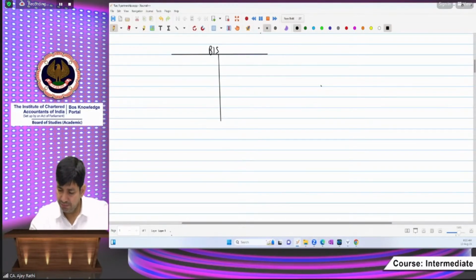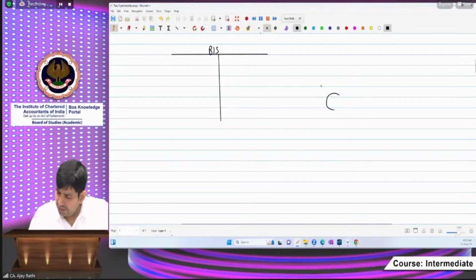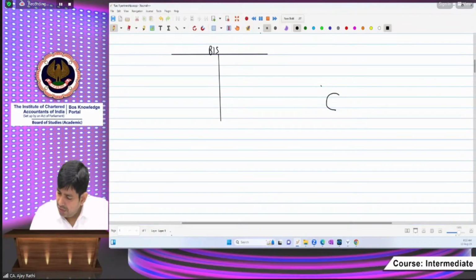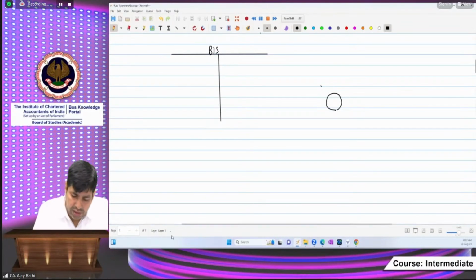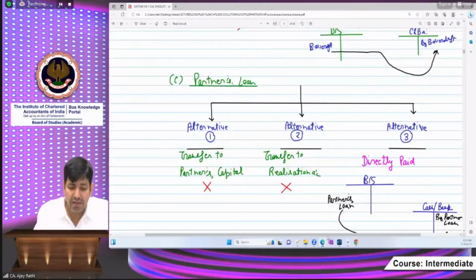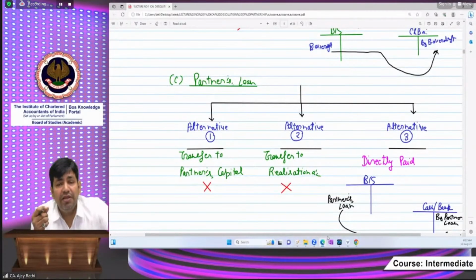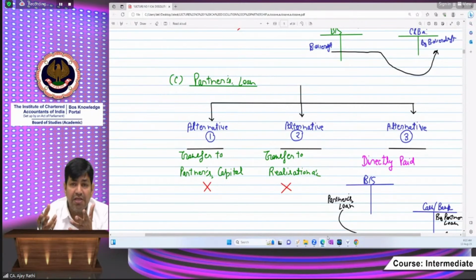What does that mean, sir? Beta, see, I think I must show you a graph. There is a cow, and there is a tail also. If we catch the tail, then what will we say? We have caught the cow.